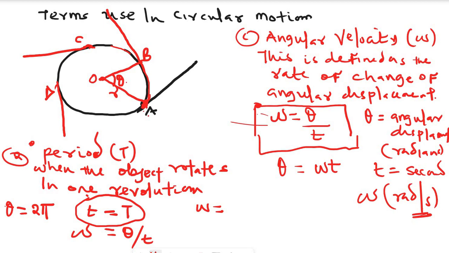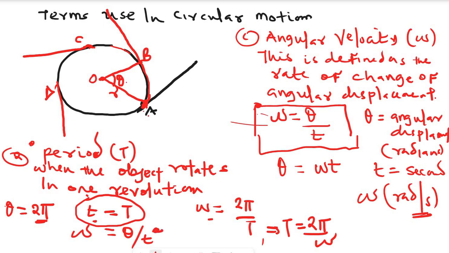So angular velocity at that point will be 2 pi over period. Hence, period is equal to 2 pi over angular velocity. This is how you can understand period. When the object rotates in one revolution, the angle turns to 2 pi radians and the time taken turns to one period. So the parameters change using this formula.